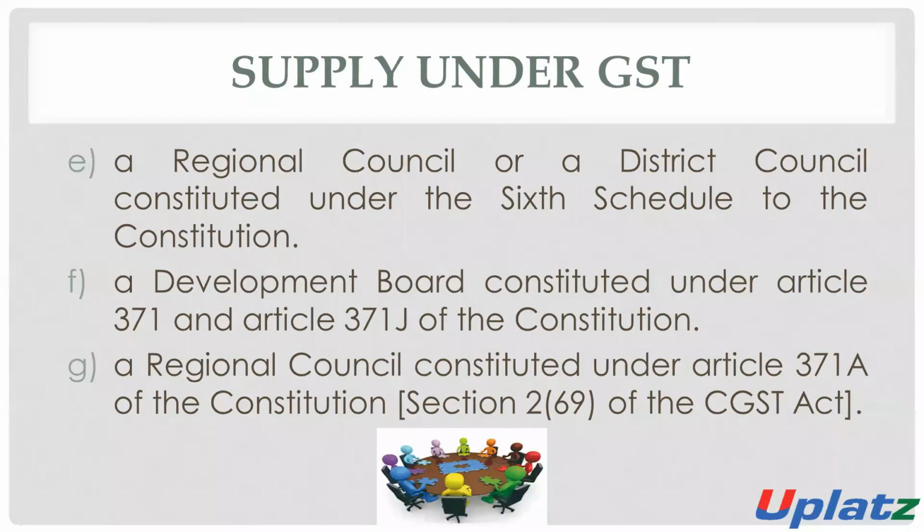local authority. A development board constituted under Article 371 and Article 371J of the Constitution will also be considered as a local authority. And a regional council constituted under Article 371A of the Constitution will also be considered as a local authority. So these are the establishments which are considered as a local authority.